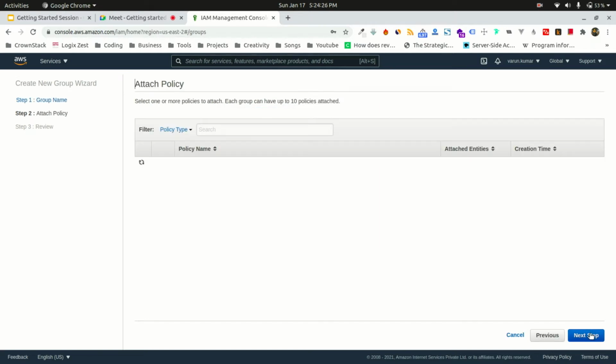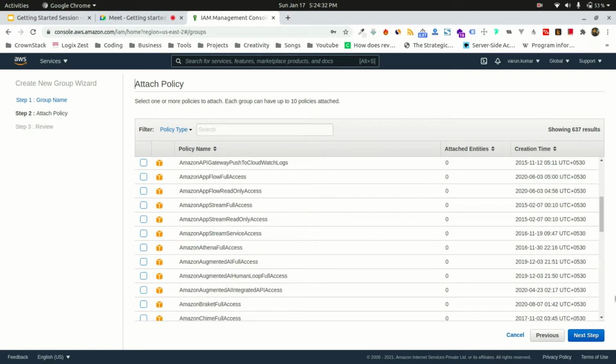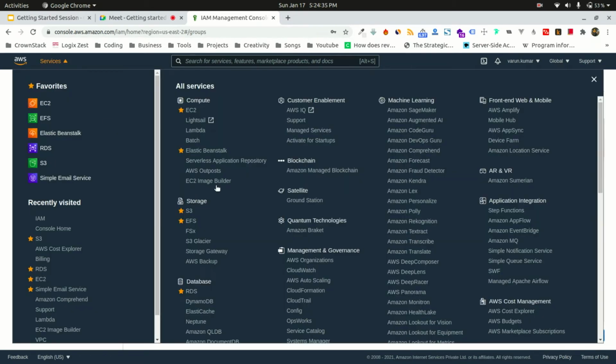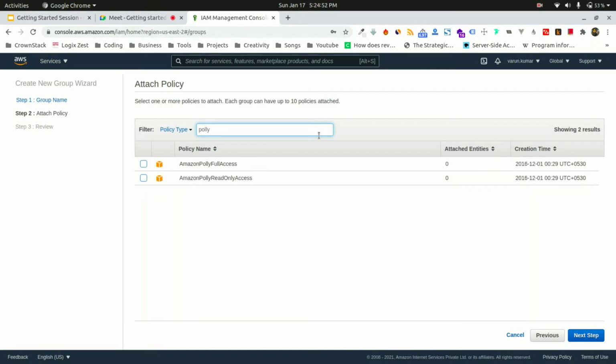So next step, it will ask me what kind of policy they have, like all of these services. Every service that you see over here, let's say Amazon Polly. Amazon Polly is a service which turns text into lifelike speech. So basically you can provide a text and it will give you a speech output. Right. So suppose if you want to give them Polly access, you can search for Amazon Polly. It will give you what kind of permissions Amazon provides for that. Okay, so you can just tick the services that you want them to have.